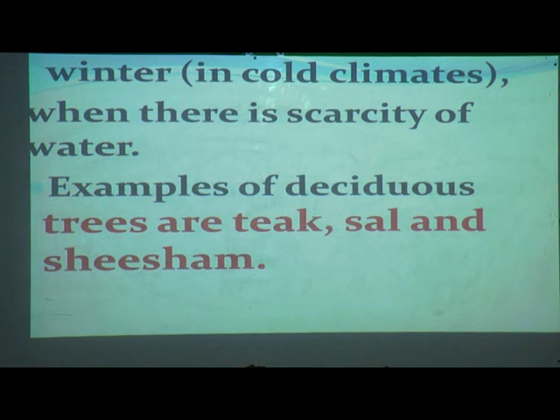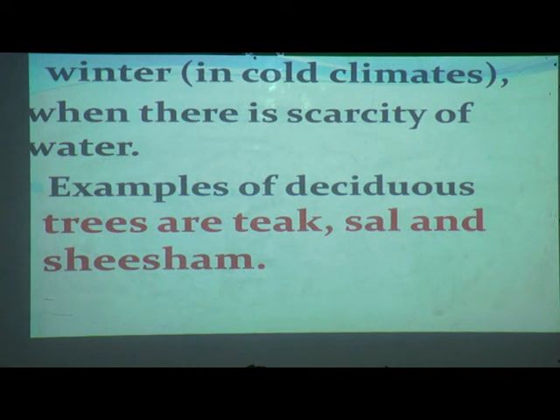So there is no water at that time. It will always shed its leaves for some time. What are the examples of deciduous forest? Deciduous trees are teak tree, sal tree and shisham tree. These are the types of trees we can find in the deciduous forest.